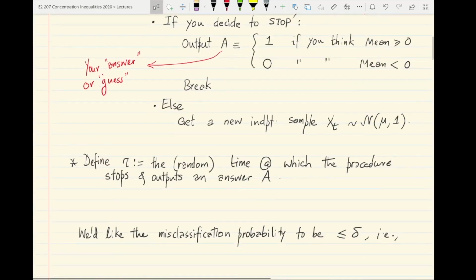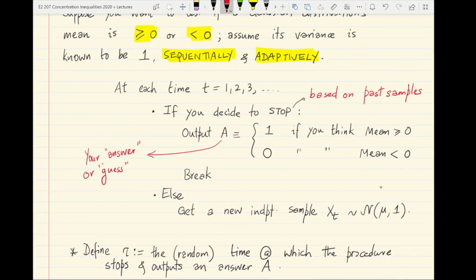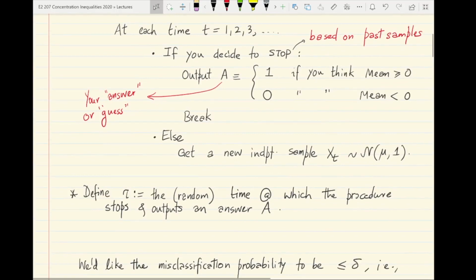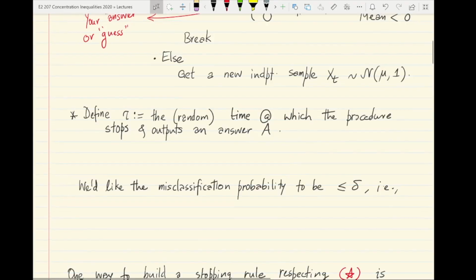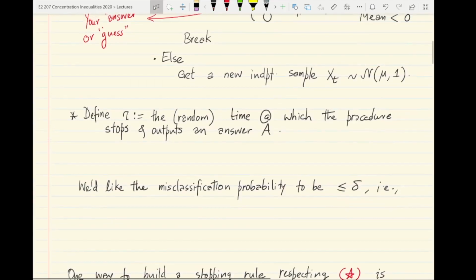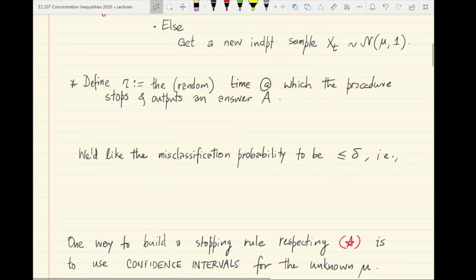Okay, so towards this, let's formalize the requirement from such a sequential hypothesis testing procedure. Let's define tau to be the time, the random time at which the procedure stops and also outputs an answer a. So it's the first time that the stop condition is invoked by the algorithm. And a basic performance requirement from any algorithm is this correctness requirement, or in other words, we'd like the misclassification probability of the answer returned by the algorithm A to be always less than or equal to delta. So here's a mathematical way of writing it.